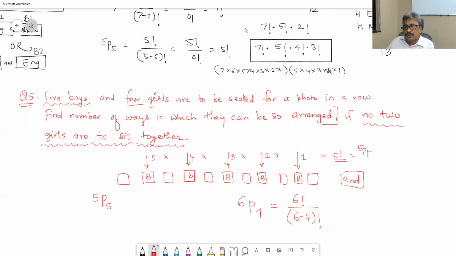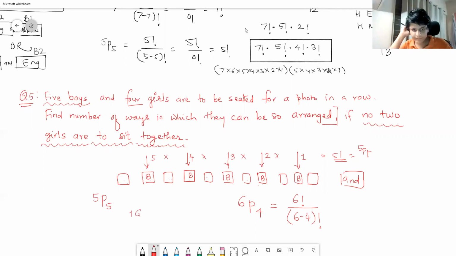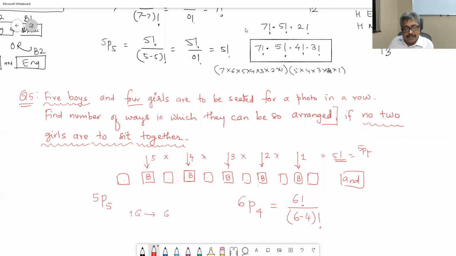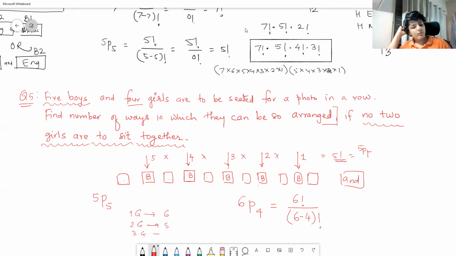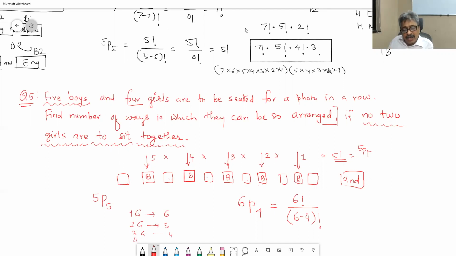The first girl comes to sit, she has 6 choices: either she can sit here, here, here, here, here, or here. The second girl has 5 choices, the third girl 4 choices, the fourth girl 3 choices. 6 into 5 into 4 into 3 is 6 into 5 into 4 into 3 into 2 into 1 upon 2 into 1. That is what this is.